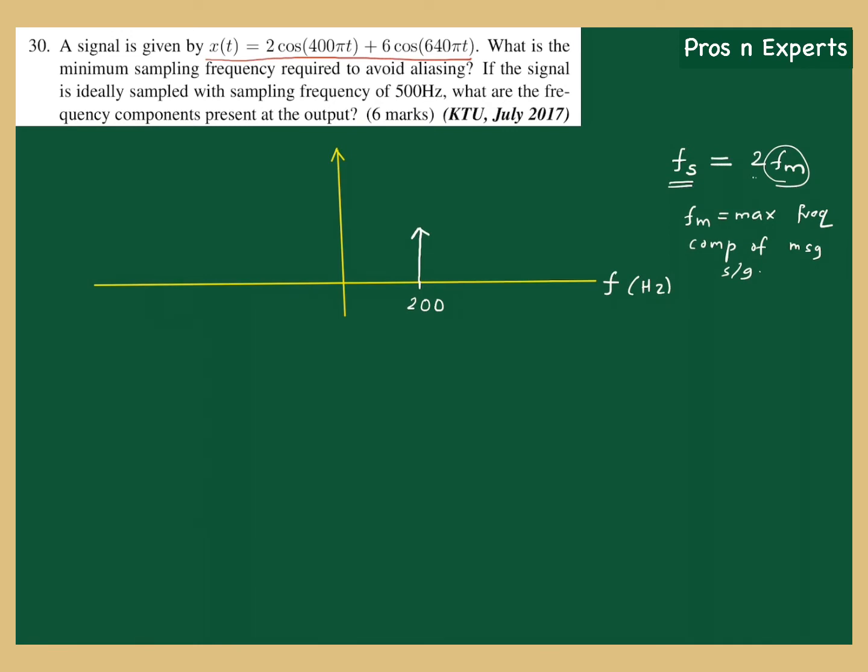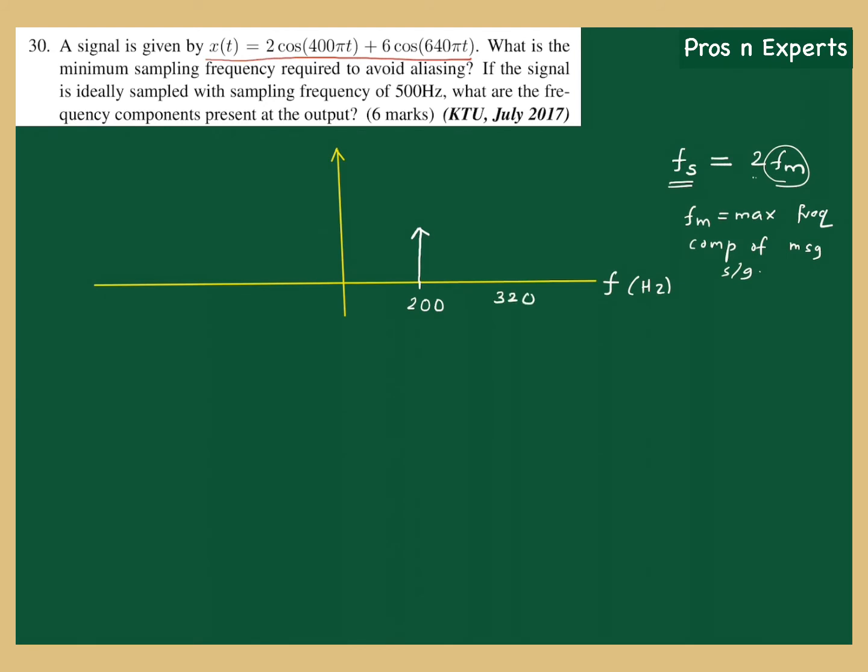I'm not going to write the amplitude of this impulse, because in this particular question, it is not significant. Now let us see the second term. What is the frequency of this second term? Frequency in hertz: omega is 640 pi, so frequency will be 320 hertz.